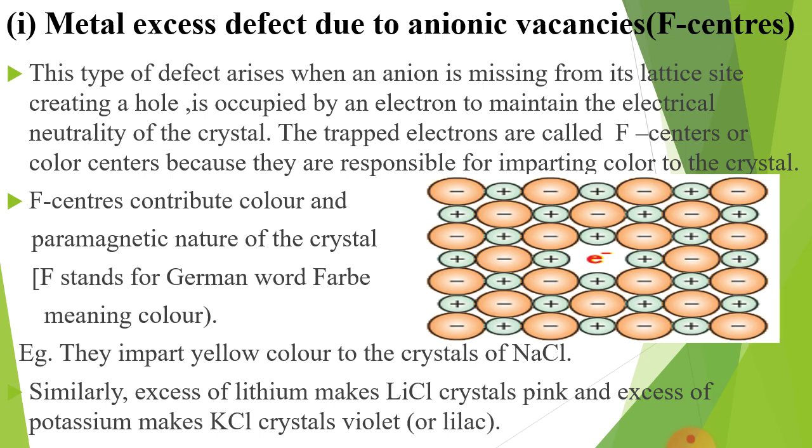Some examples are given here. They impart yellow color to the crystal of NaCl. If a question arises, why is the color of NaCl yellow, write the answer in terms of F center. Similarly, excess of lithium makes LiCl crystal pink, and excess of potassium makes KCl crystal violet or lilac.